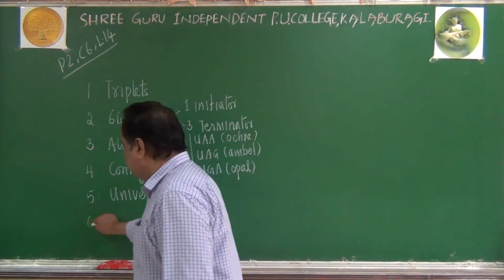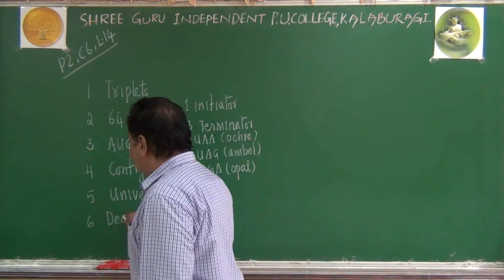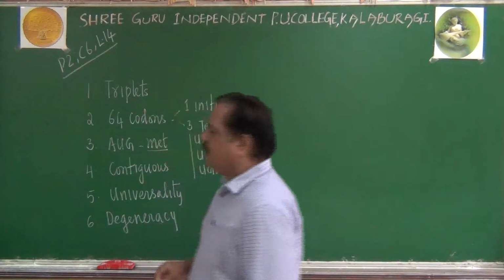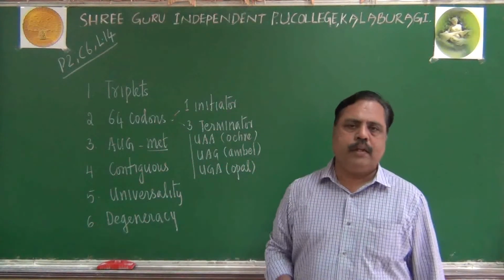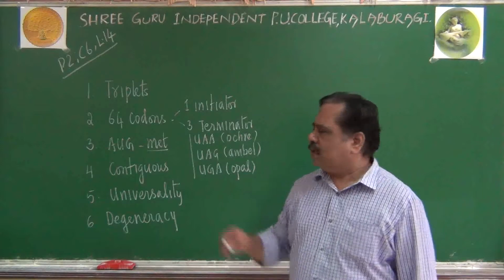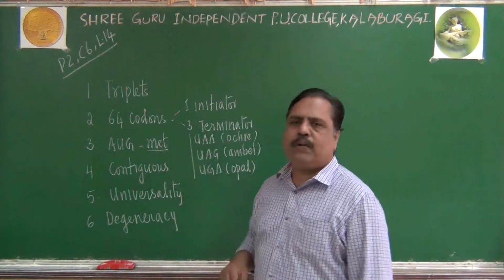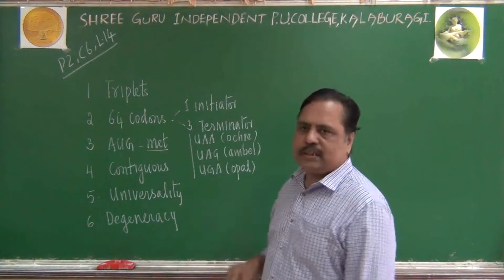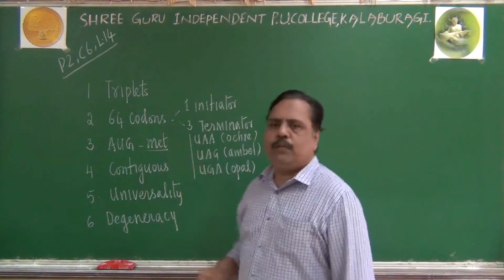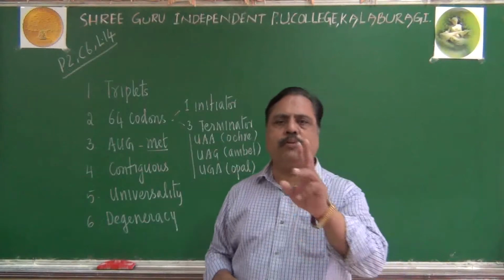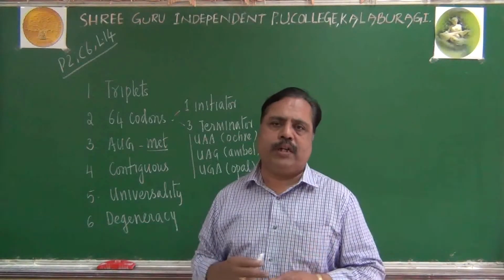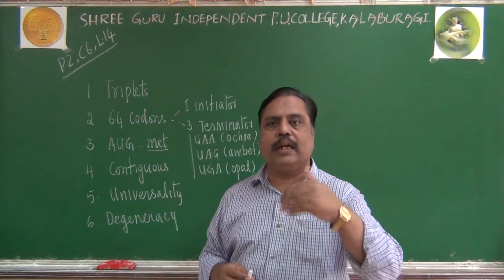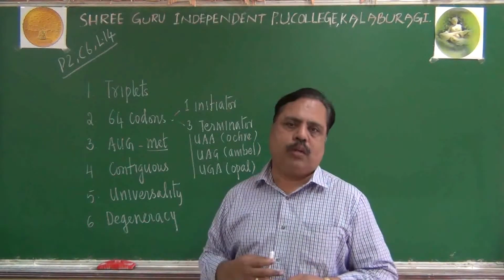Next to this, I told you about degeneracy also. These codons exhibit a condition called degeneracy. Degeneracy means, since there are 61 functional codons, 3 of them being nonsense, but only 20 amino acids to be coded, one amino acid can be coded by many codons.